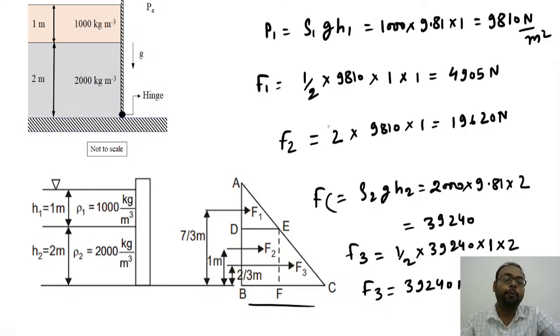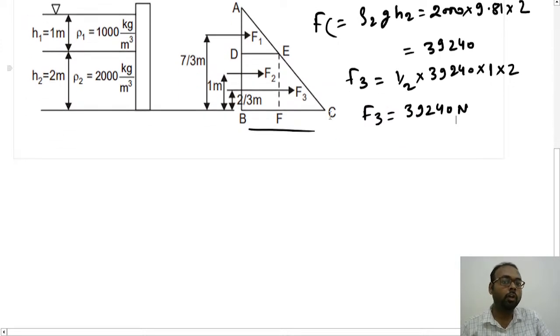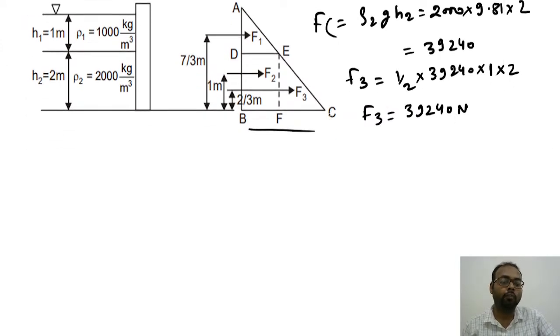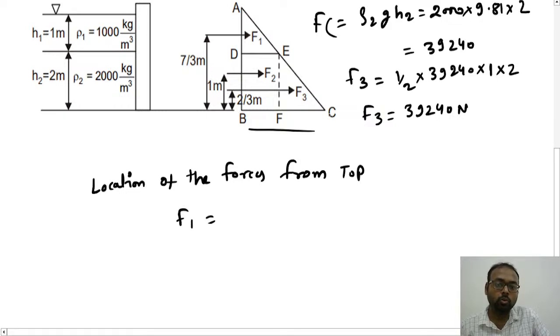Once we have the F3 value, we can find out where these F1, F2 and F3 are acting from the top. First of all, we will find from the top, then we will try to find from the bottom. The location of the forces from the top: F1 will be 2 by 3 multiplied by 1, that is 2 by 3 meter.